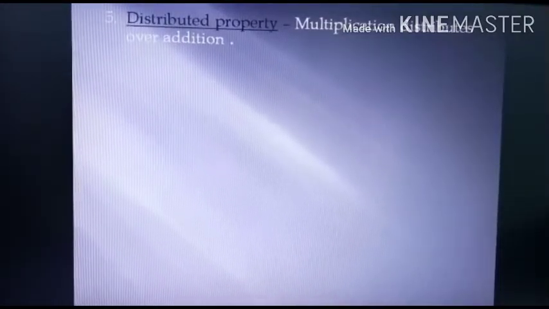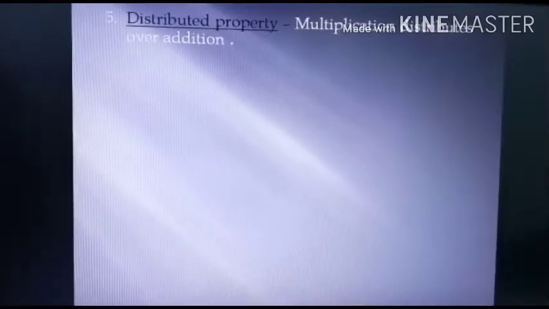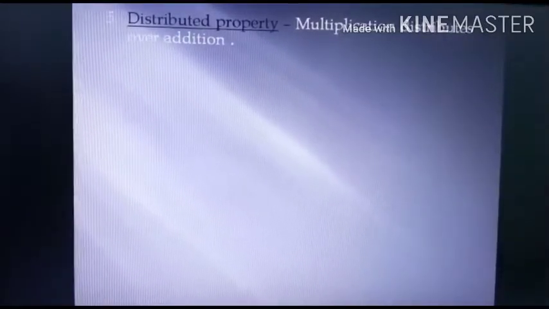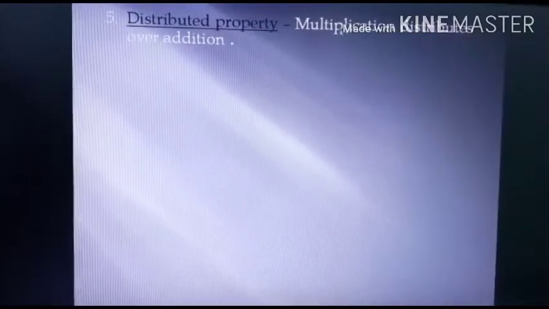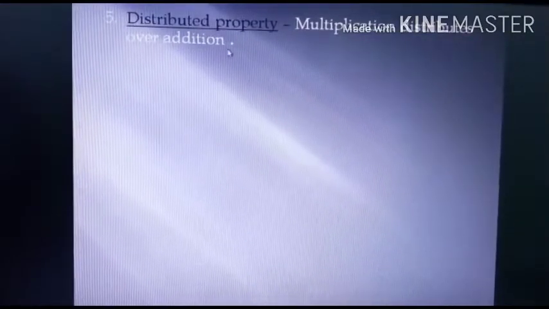Now look at the next property of multiplication of integers. This is distributive property, class. Please keep in mind this is a very important property. You use this property in many places. So listen very carefully and understand it very well. Multiplication distributes over addition. Look at the example.